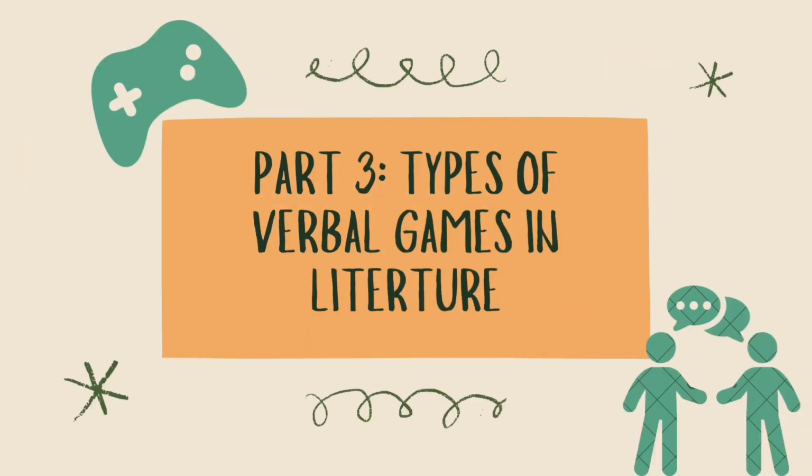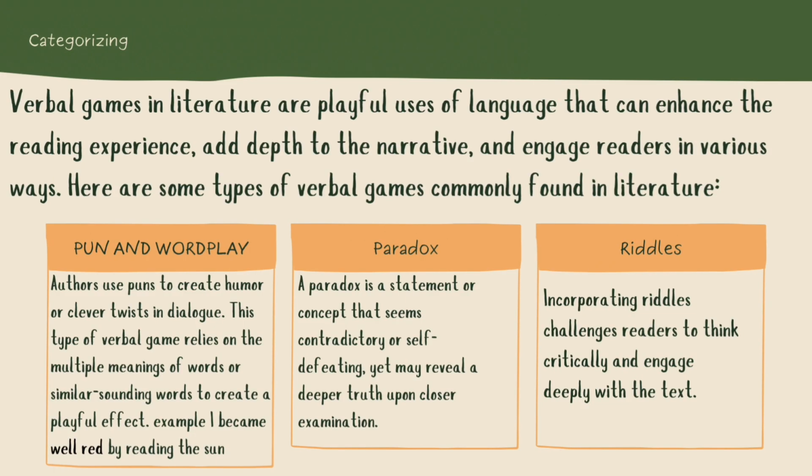Part 3. Types of verbal games in literature. Verbal games in literature are playful uses of language that can enhance the reading experience, add depth to the narrative, and engage readers in various ways. Here are some types of verbal games commonly found in literature. Pun and wordplay. Authors use puns to create humor or clever twists in dialogue. This type of verbal game relies on the multiple meanings of words or similar-sounding words to create a playful effect. Example: I became well read by reading The Sun.